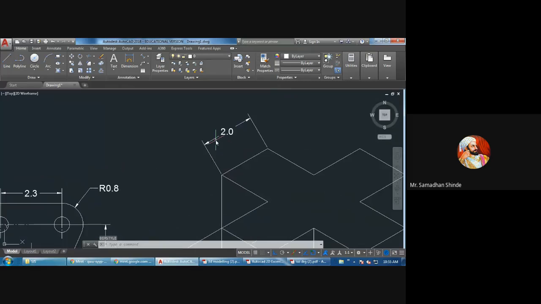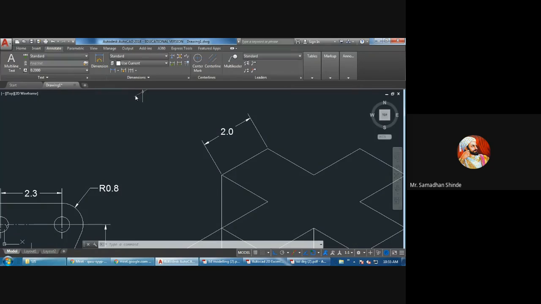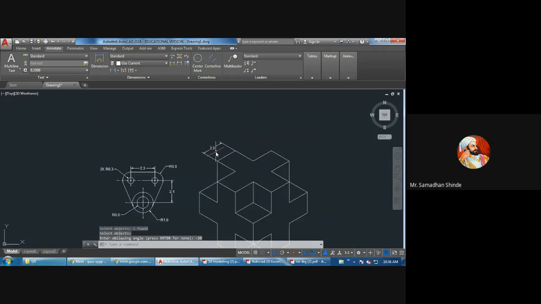Now I want to make it parallel. So what is the option to make it parallel? There is one option called oblique. So you have to go to annotate, dimensions. Here one option is there, oblique, select line, enter, so select angle 30 or minus 30. Dimension, oblique, select line, enter, minus 30. Like this, it will go parallel.